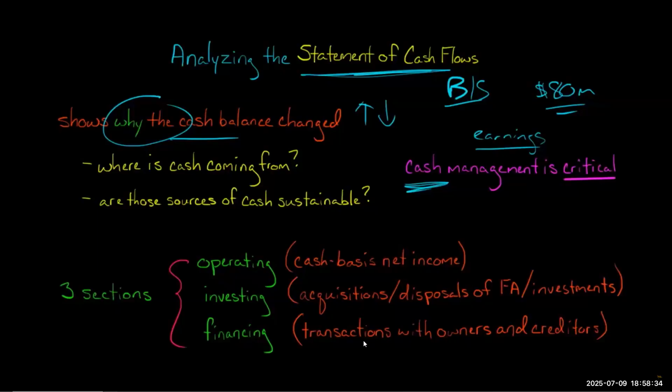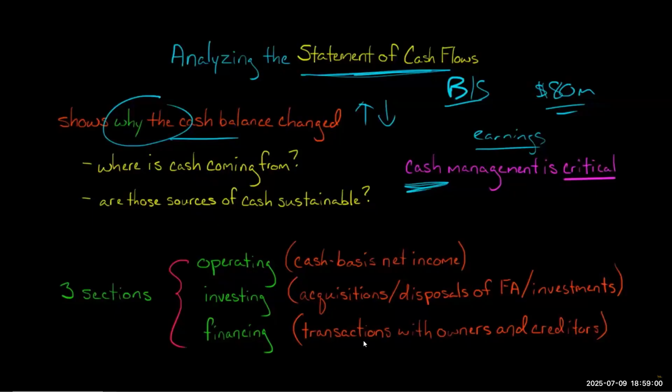So we want to understand the sources of the cash flow. And then we want to think about, at a deeper level, are those sources of cash flow sustainable? Is that something we're going to be able to rely on? If the company's getting all its cash from borrowing money, is it going to be able to do that forever? If they're consistently just losing a ton of cash for their main business operations, are people just going to lend this company money forever as it burns through cash?